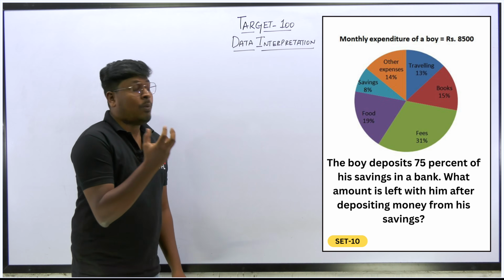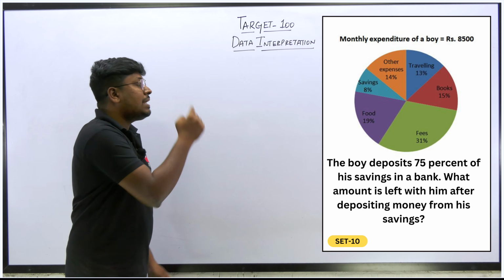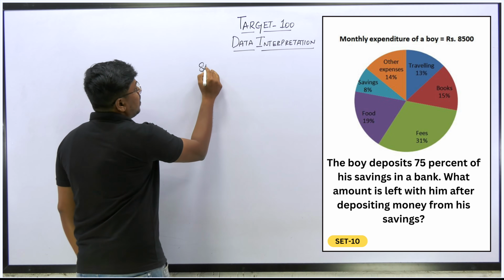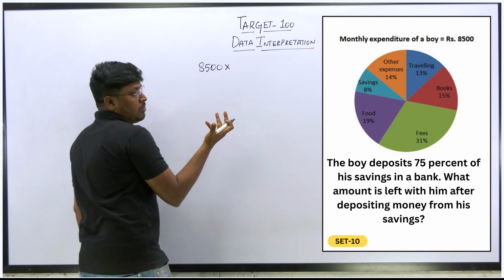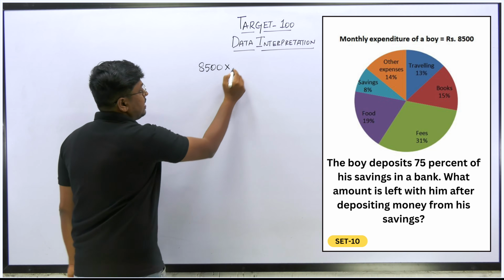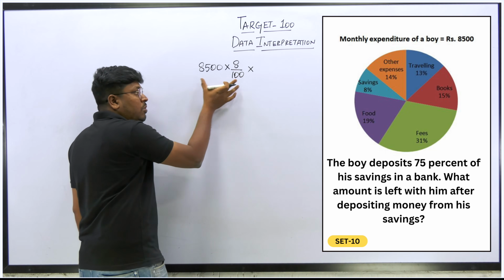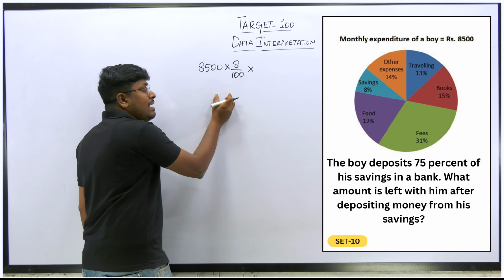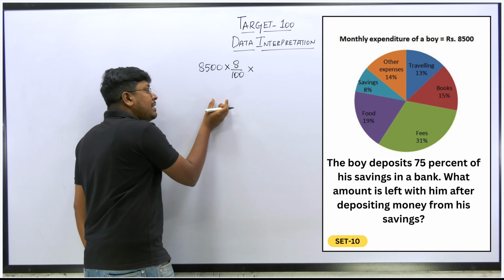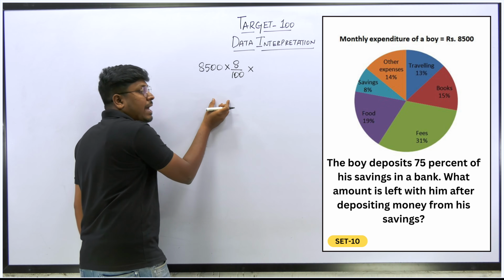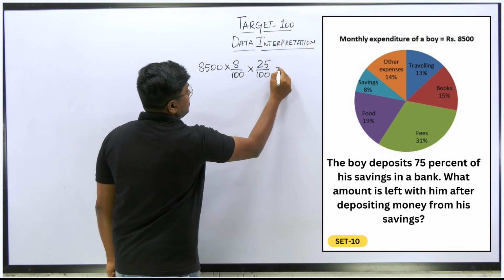So first we don't know what the savings amount is, because his expenditure is 8,500. Out of that 8,500, first we have to find the savings amount. Savings amount is how much? 8%. So 8 divided by 100. Out of this savings amount, he is depositing 75% into the bank. Then the remaining will be 25%. So we have to find that 25%. So 25 by 100. So friends, understood or not?